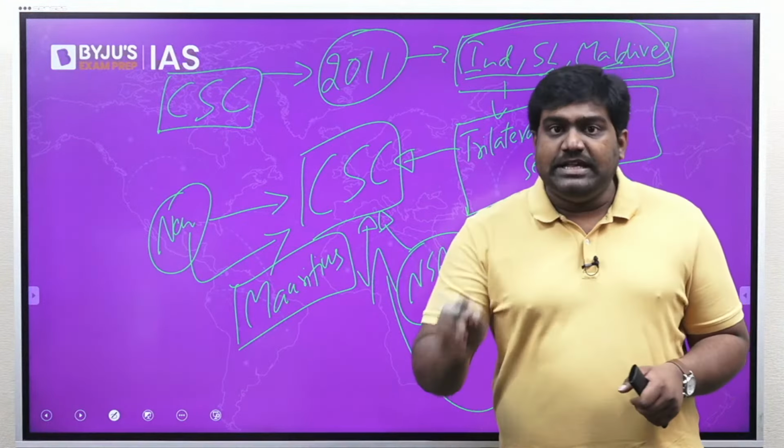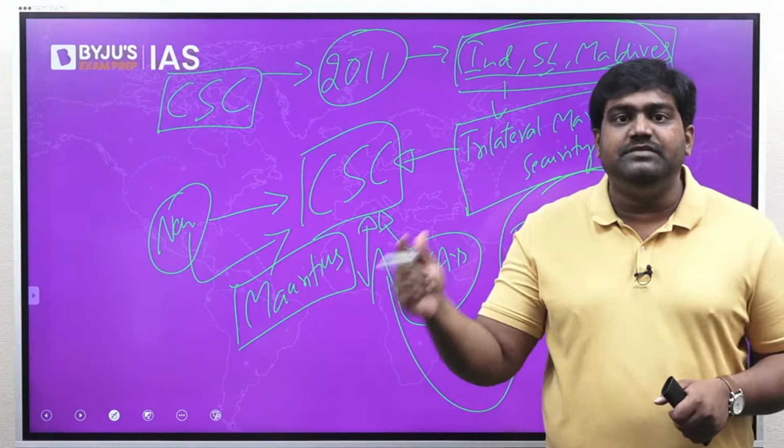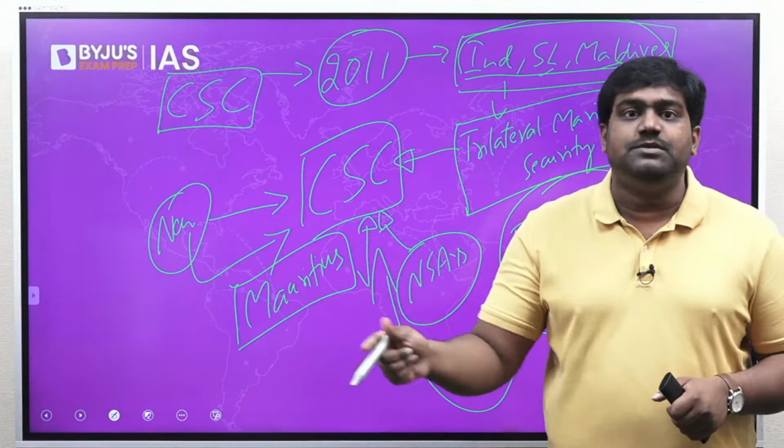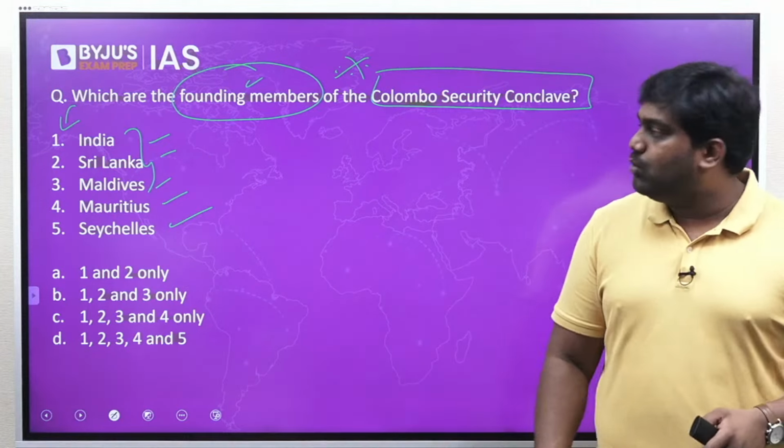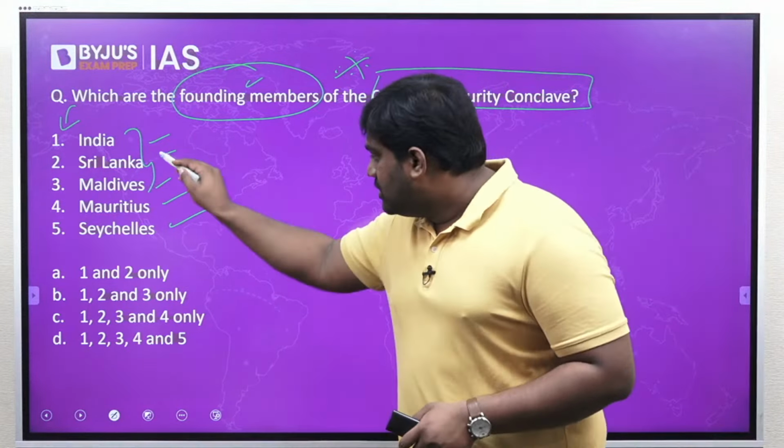Correct? Today there are 4 members, India, Sri Lanka, Maldives and Mauritius. But Mauritius is not a founding member. It has joined recently. The founding members are India, Sri Lanka and Maldives, 1, 2 and 3. So that would be option B. Option B is the correct answer for this question.